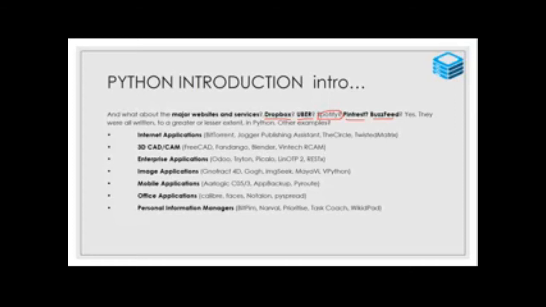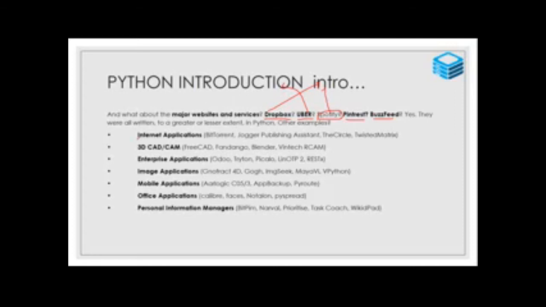These major websites and services are created with Python. The Spotify app is developed by Python, and Uber services are developed and maintained by Python. So Python plays a vital role nowadays in India, and not only in India, all over the world.